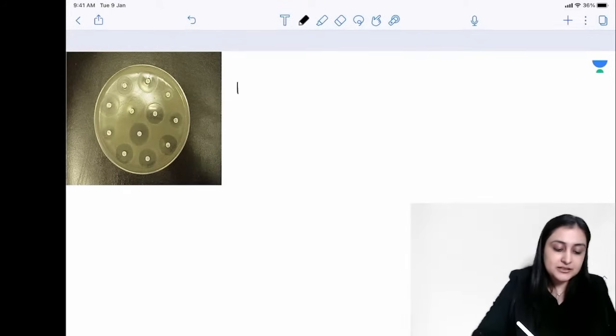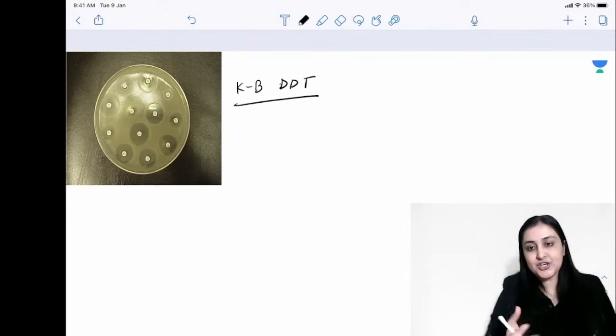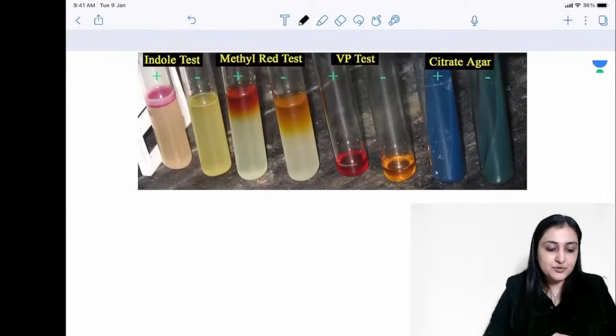This is called as Kirby-Bauer disc diffusion test. So just remember, Kirby-Bauer disc diffusion test is used for testing the drug sensitivity or resistance. So this is often asked in prof exams, isn't it? This is KB disc diffusion test.